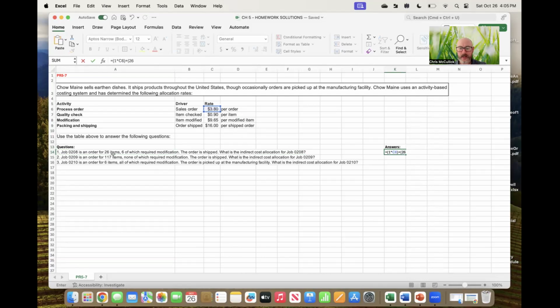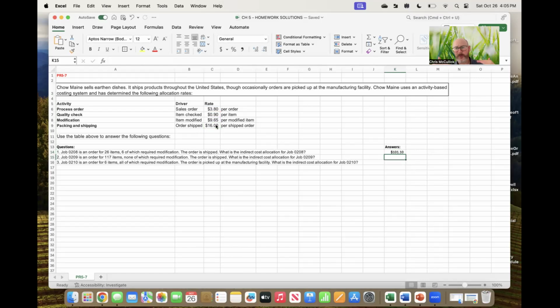So say 26 items multiplied by our cost per item here, which is right here. Then add to that 6 of which require modification. So we'll say 6 times our modified item here. And then we are going to add to that, it says the order is shipped. So we'll say 1 order being shipped, multiply here. Then we should just be able to push enter and get our total cost that should be allocated.